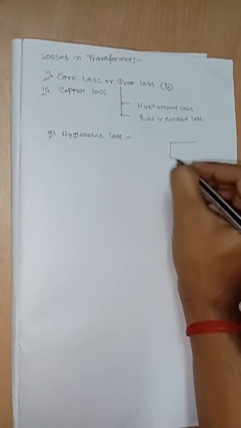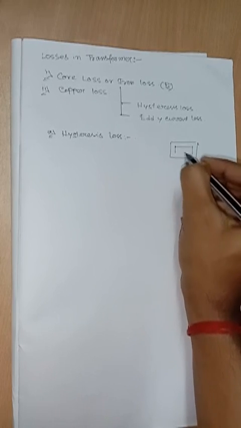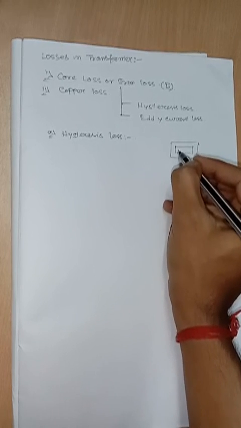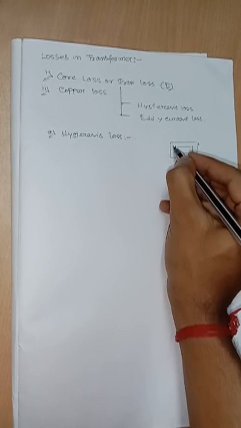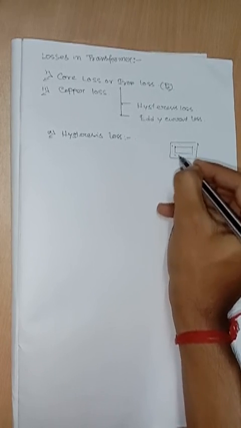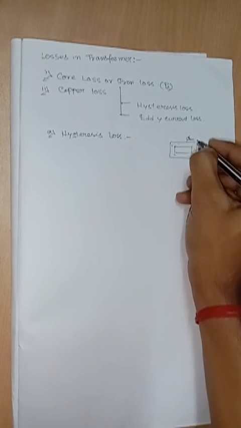In the case of hysteresis loss, an alternating flux is set up in the core of the transformer, that is phi m.